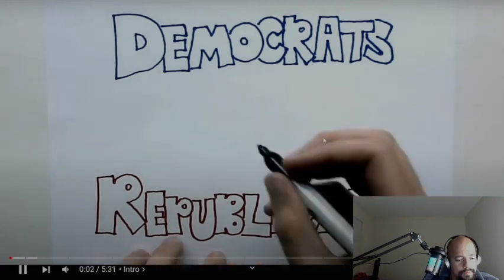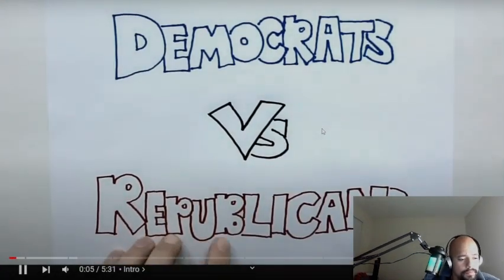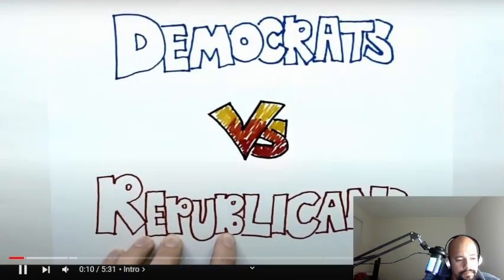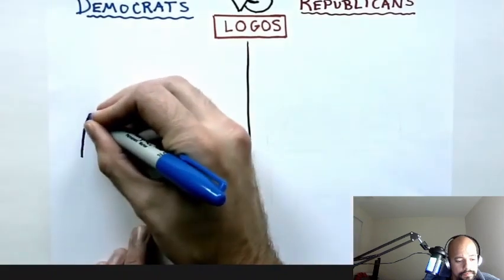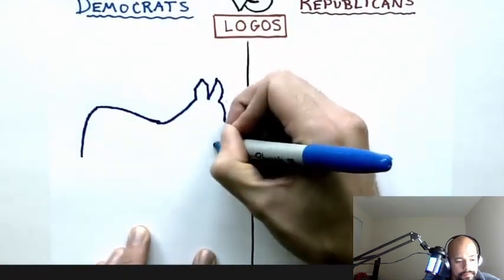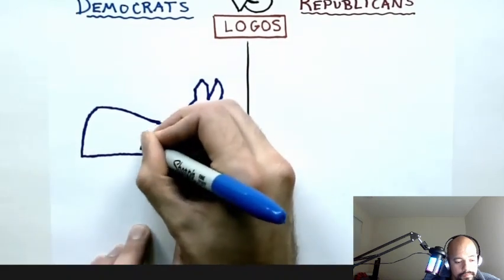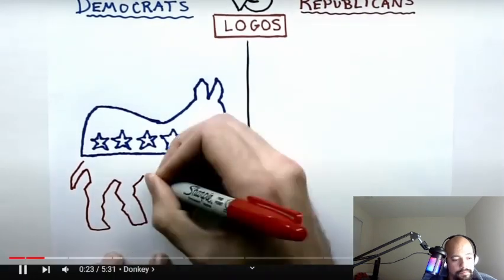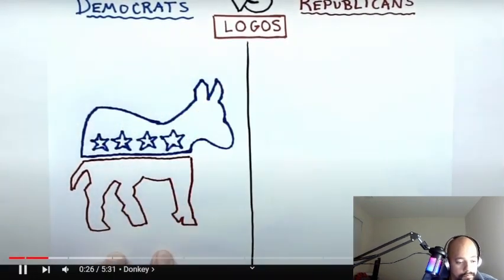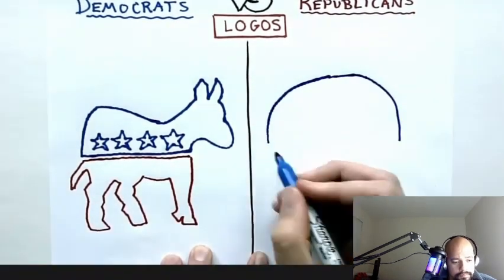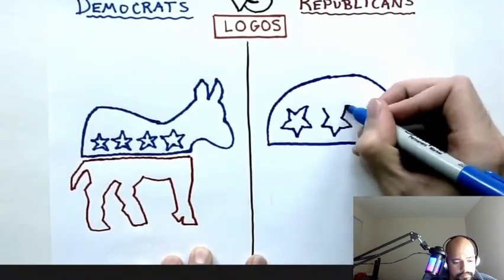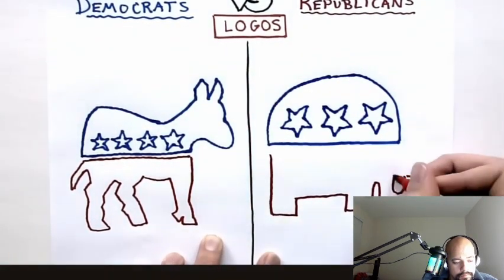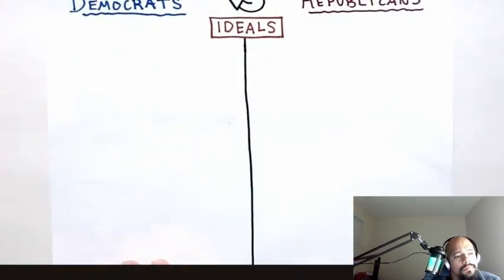Have you ever wondered what the difference is between the political parties, Democrats and Republicans? This video will explain some of the essential differences between the two. Logos. The Democrats represent themselves with the donkey logo, which originated back in 1828 during the presidential campaign of Democrat Andrew Jackson. Jackson decided to use this image of a strong-willed animal on his campaign posters. The Republicans are represented by the elephant logo, which originated during the Civil War when the first Republican, Abraham Lincoln, was elected to the White House. The phrase "seeing the elephant" was an expression used by soldiers.